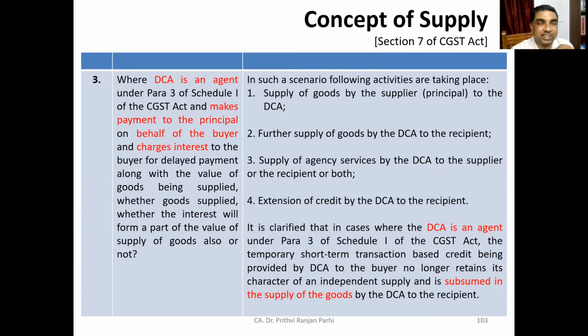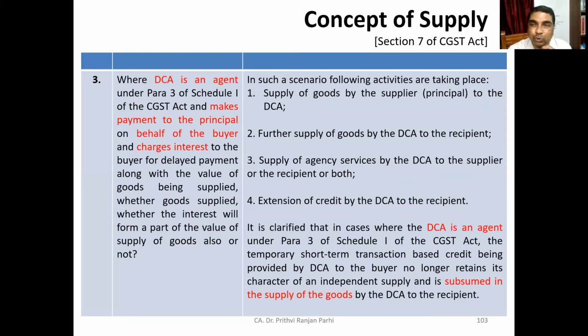Okay, the situation is like this. DCA is an agent under para 3, schedule 1 of CGST. In which situation is DCA an agent? DCA is agent when DCA is raising invoice in its own name. It is receiving goods from the principal and selling it to the buyer, but he himself is raising invoices.